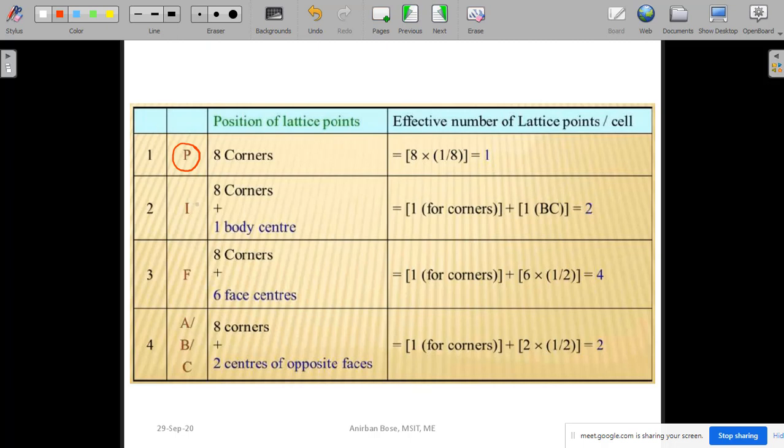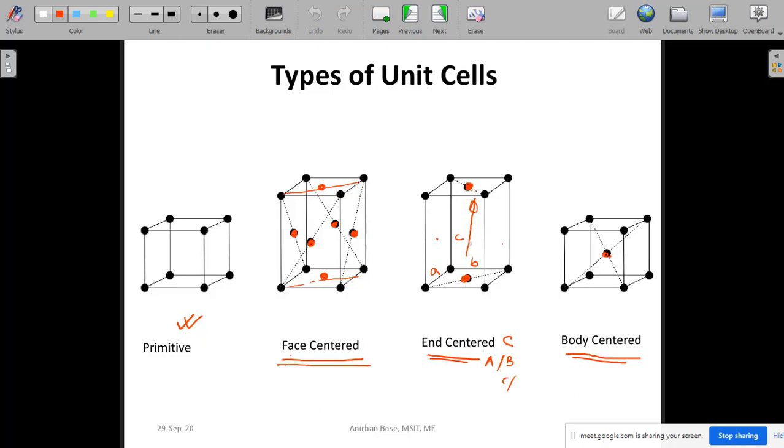Here this I indicates, F indicates face centered, this A, B, C you can understand indicates end centered, and this one indicates the body centered. This is basically the body centered. Okay, this I basically indicates the body centered. Okay, now you see that for the primitive, how many points are effectively there within the cell.